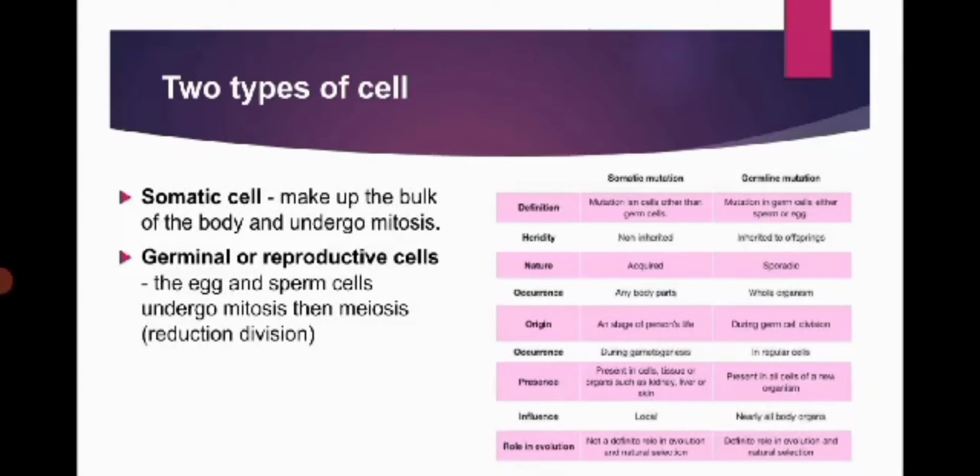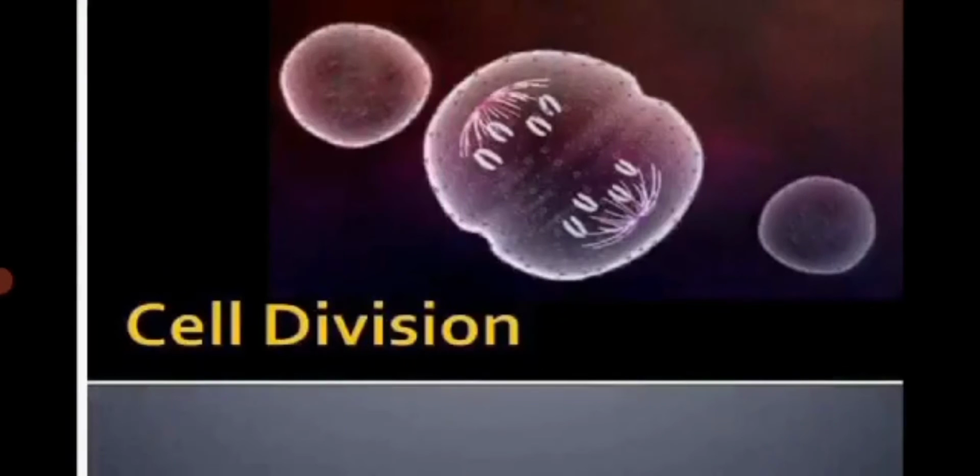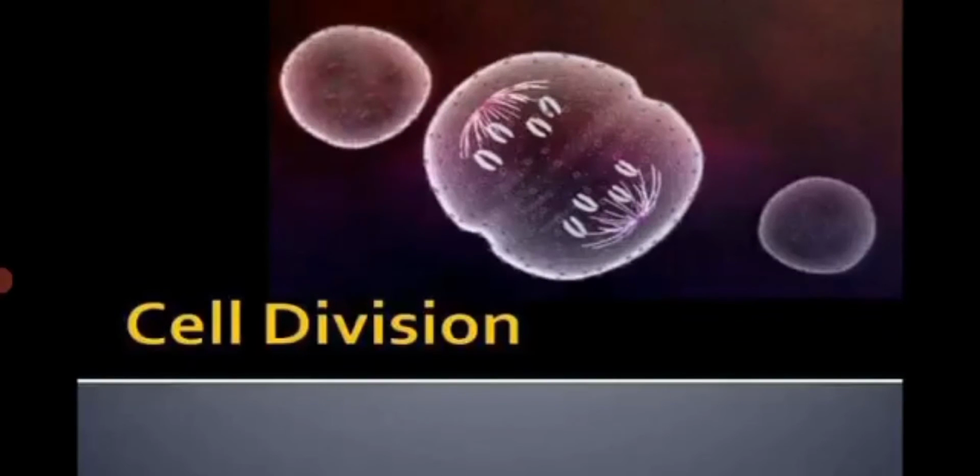Two types of cells. Number 1, somatic cells. Make up the bulk of the body and undergo mitosis. Number 2 is germinal and reproductive cells. The egg and sperm cells undergo mitosis, then meiosis. Cell division.